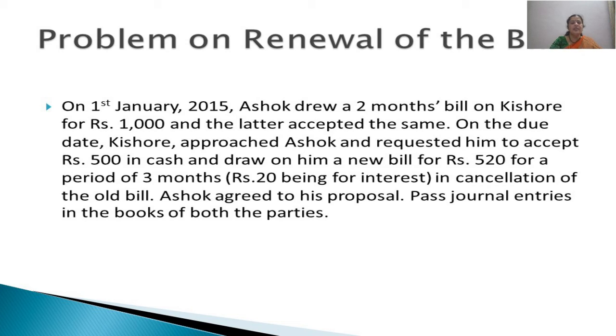520. He is telling, I'll pay you 500 rupees and for the remaining 500 rupees charge 20 rupees interest, and draw a new bill on me and give me an extended period of 3 months so that I can pay you 500. That 20 is the amount of interest. So Ashok agreed to his proposal and we are asked to pass entries in the books.